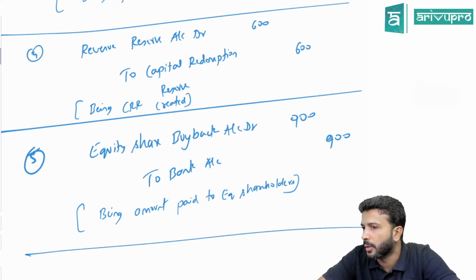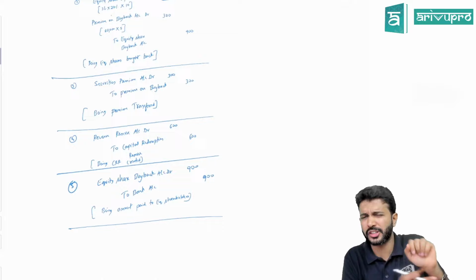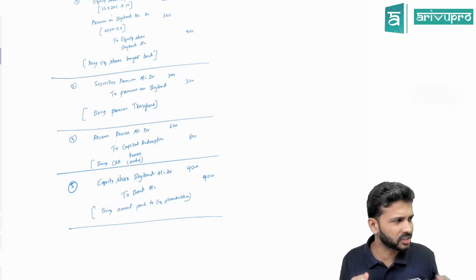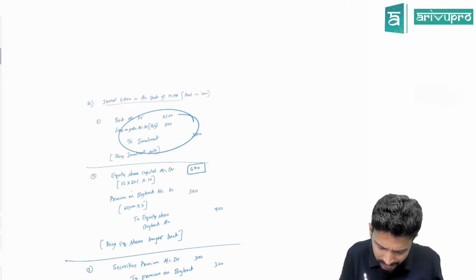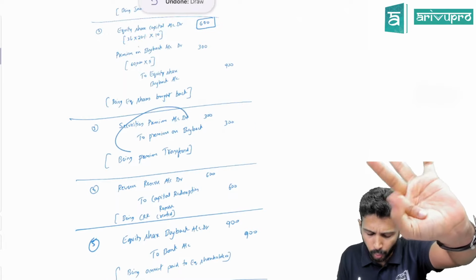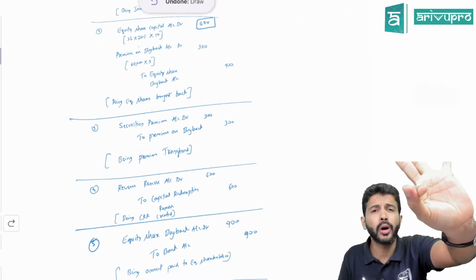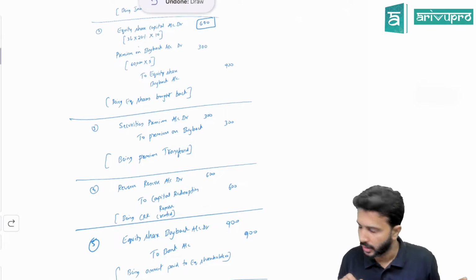That's all. Problem over. Any problem here? That's your first. From now onwards, maybe one or two adjustments will keep increasing, but the base is pretty much the same. That's the reason I told you the first journal entry we'll pass is for the inflows. After that, you will get 4 journal entries for buyback: 1 to cancel your capital, 1 to transfer the premium, 1 to create CRR, 1 for the final settlement. Okay.